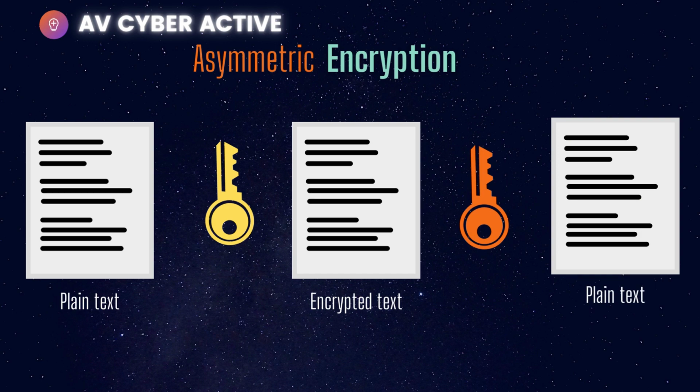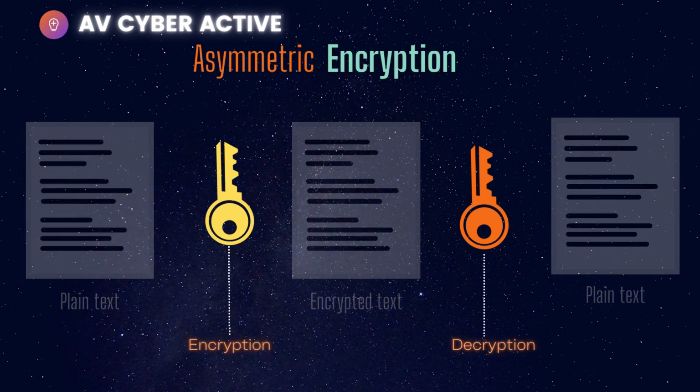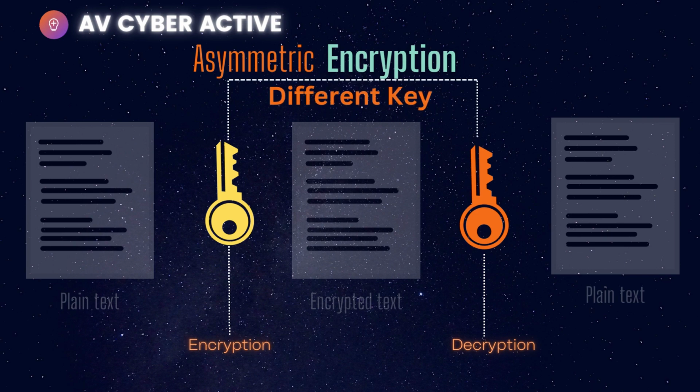Now keep in mind that these two keys that you use to encrypt and decrypt are different keys, but they are mathematically connected to each other. One would be called a private key and the other a public key. You could use either of them to encrypt and decrypt, but remember, if you use a public key to encrypt, you can only decrypt it using a private key. The same way, if you encrypt using a private key, you can only decrypt it using a public key, because they are mathematically connected to each other.